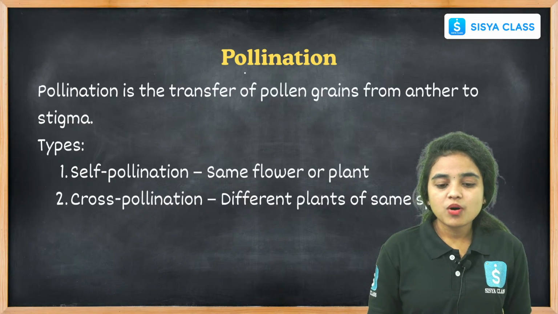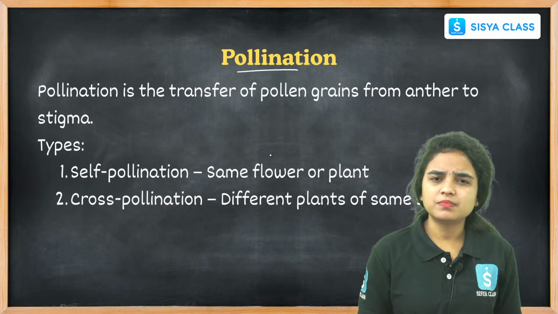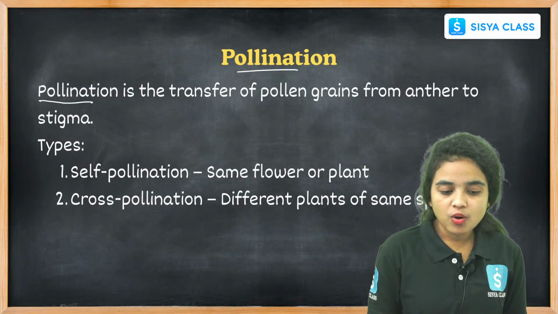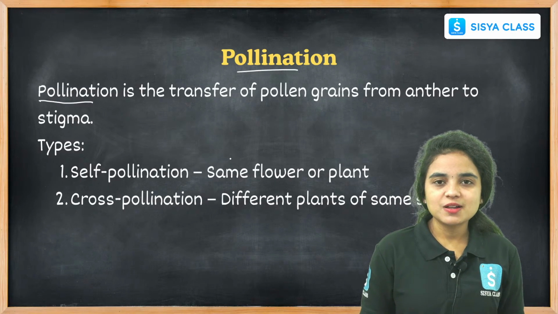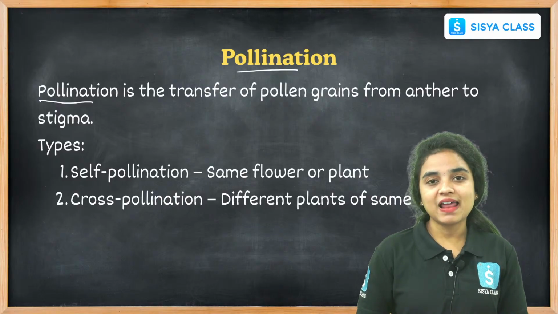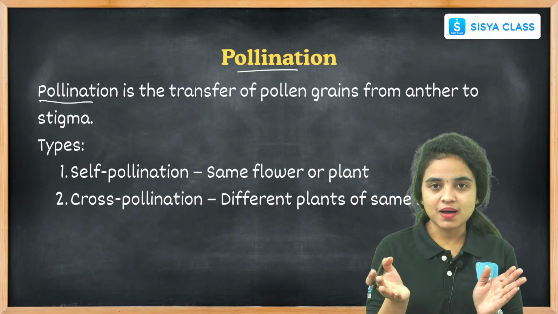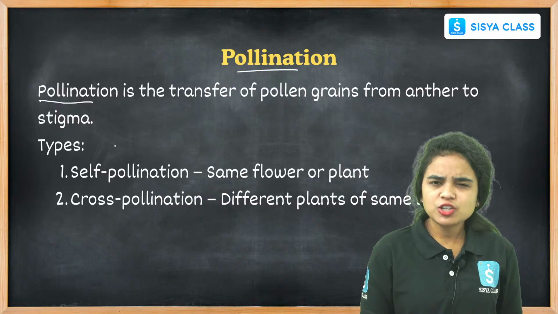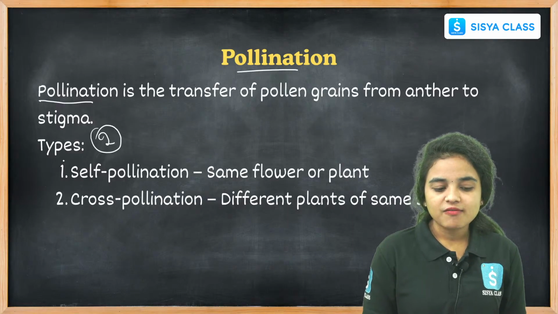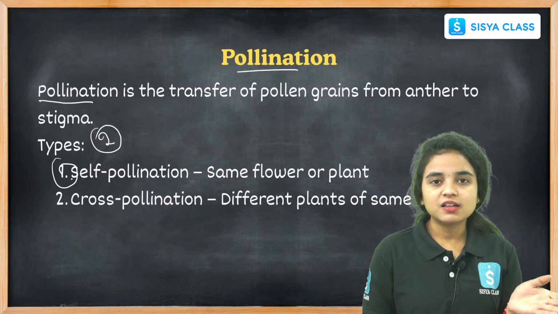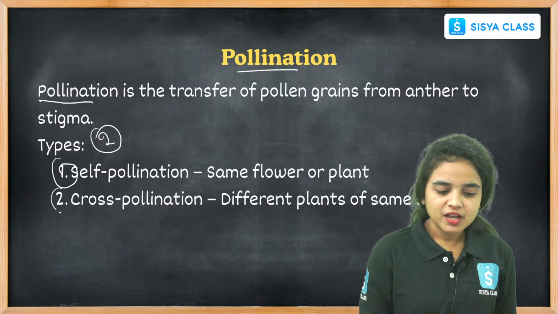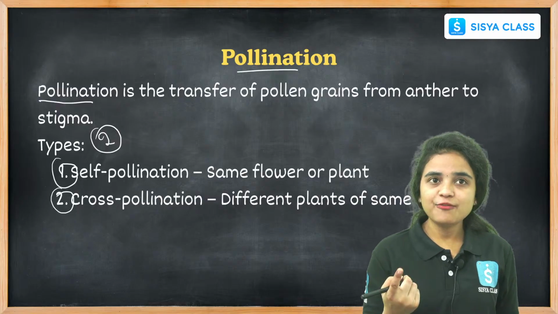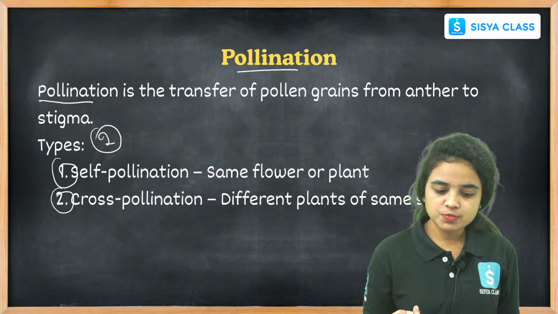Coming to pollination, how does this reproduction process happen in plants? With the help of pollination. Pollination is the process where the pollen grains are transferred from the anther to the stigma. Right? Let us see how this pollination happens. There are two different types of pollination. One is self-pollination, another one is cross-pollination. Right, students? What are the types of pollination here? One is self-pollination, another one is cross-pollination.